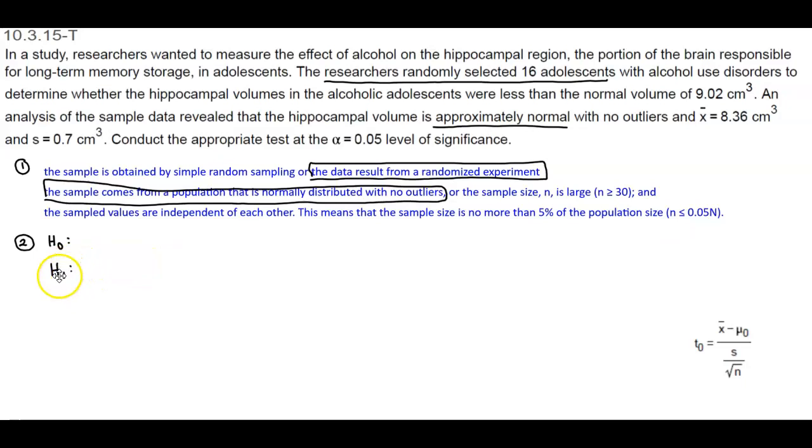Now recall that the alternative hypothesis has the claim, and the claim states in the second sentence that the researchers randomly selected 16 adolescents with alcohol use disorders to determine whether the hippocampal volumes in alcoholic adolescents were less than the normal volume. So what it's saying here is that here is our claim. It says less than the normal volume of 9.02 cubic centimeters.